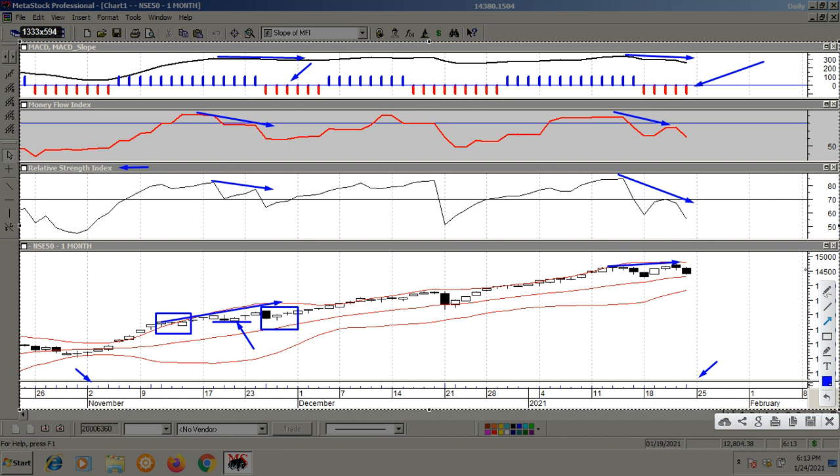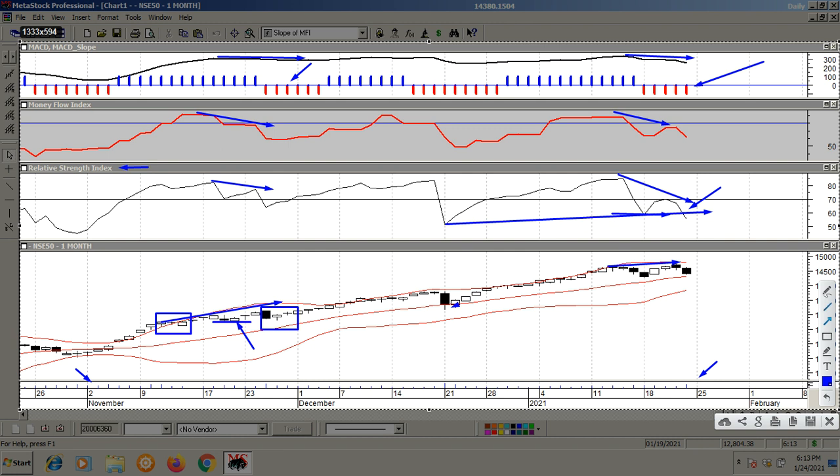Difference two is something called a failure swing. When RSI makes a low, the market makes another high, but RSI cannot make another high as a divergence, then it comes down and breaks the previous swing low. This is known as a failure swing. If you draw a trend line, that one has also broken on the RSI. As I have spoken many times earlier, pattern breakdowns are visible on RSI much earlier than on price charts, because on the price chart your trend line would probably be almost on the price. But RSI has given you a breakdown already. These are the two differences you can see.